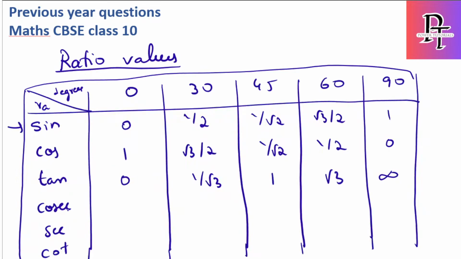Cosecant theta, what I told, it is inverse of sin. So 1 by 0 undefined, 1 by 1 by 2 is 2, so I'll just invert the values which are present in sin. Invert it, not like cos, invert it. So it is root 2 here, it is 2 by root 3 here, 1 inverted will also become 1. See, I got the cosecant theta values as well. Secant theta means you have to invert the values of cos. Or else simply, if you remember cosecant, you can just write in the reverse way. That is also we can do.